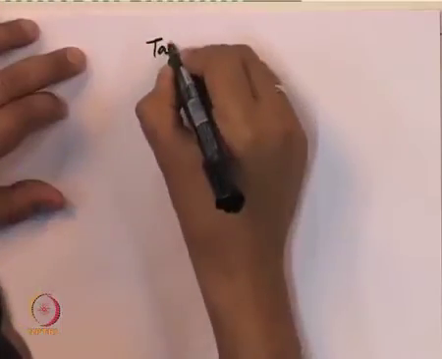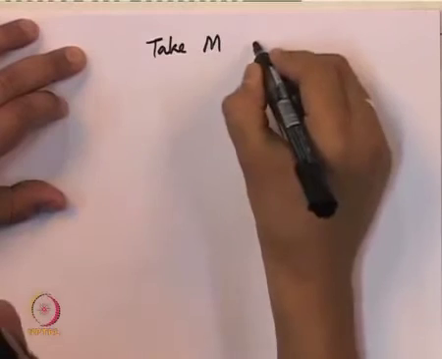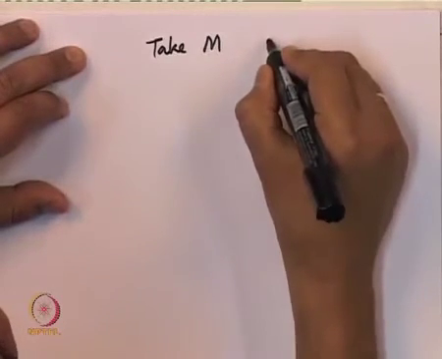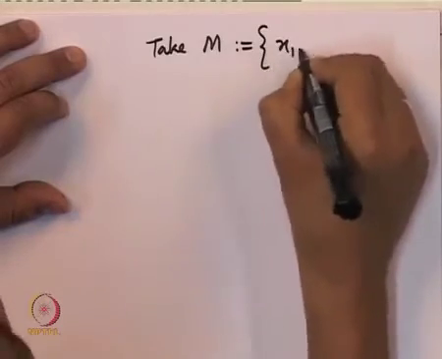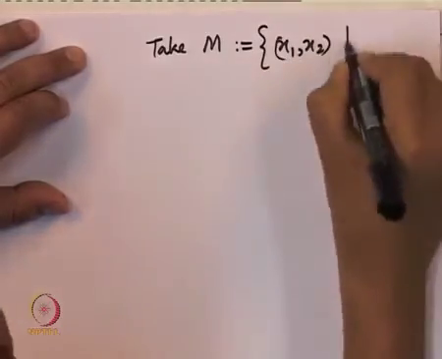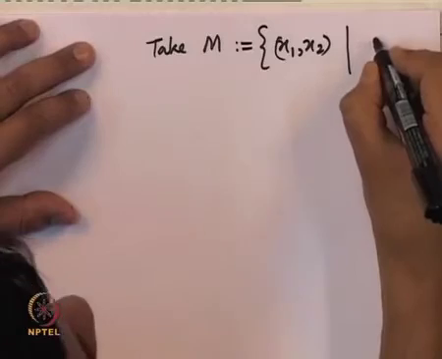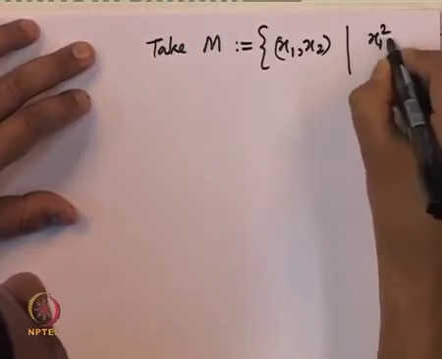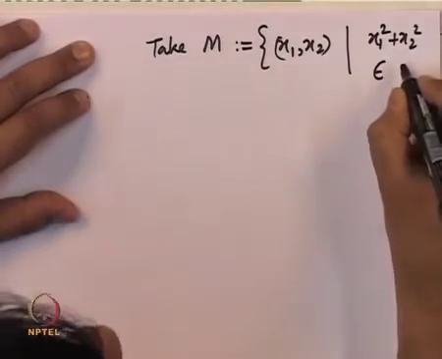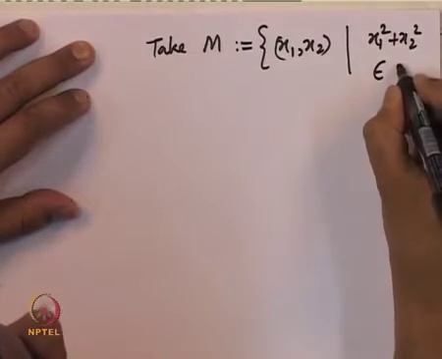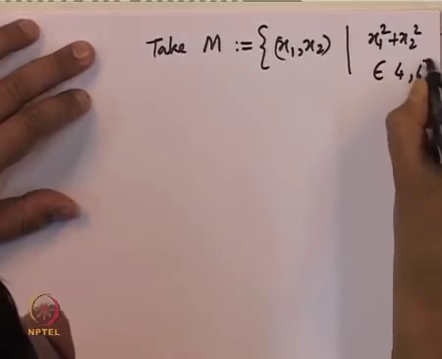So take M to be the set of all (x1, x2) such that x1 squared plus x2 squared lies in the closed interval 4 to 6.